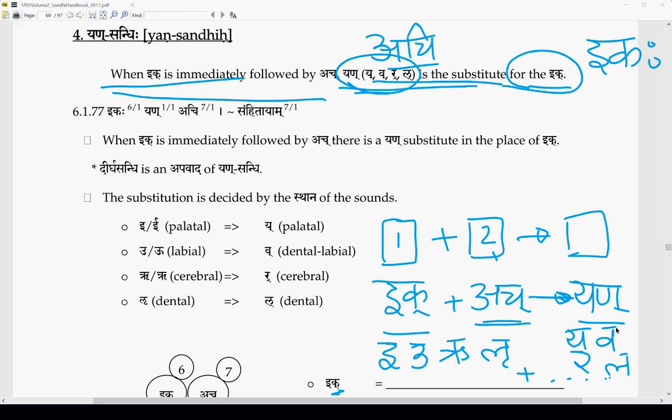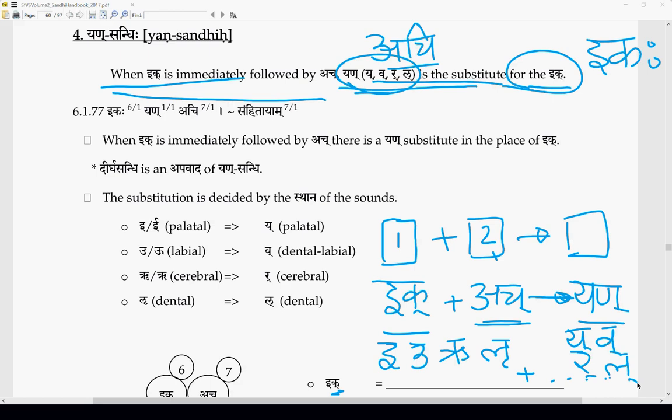Vyanjanam. Okay, ikaha. So far only we will see the examples which will make it more clear, but just the interpretation of the sutram itself.